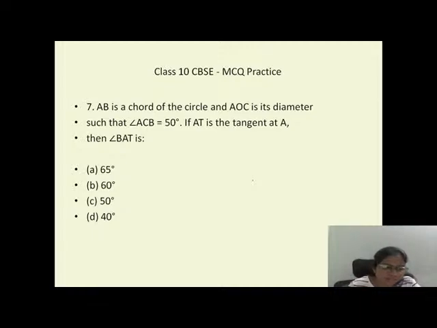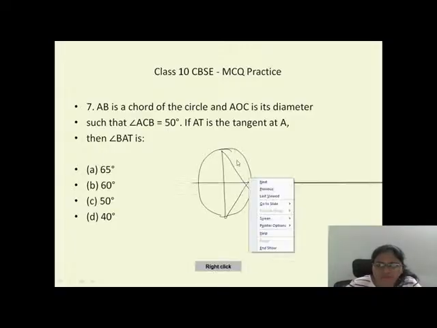And here it is a circles question. AB is the chord of a circle. Let me draw the circle. So this is a circle they have given here. And they have drawn a triangle. This is a triangle they have drawn, exactly at the center.